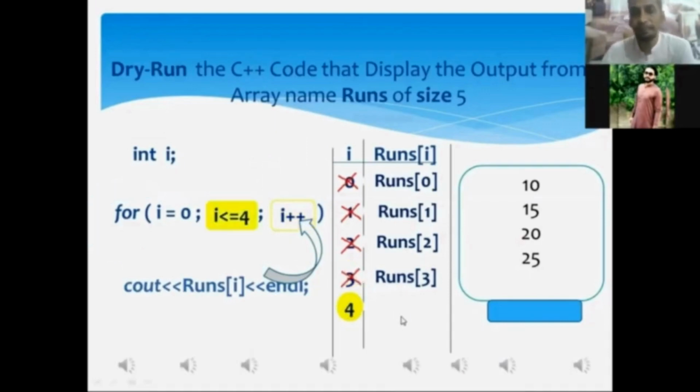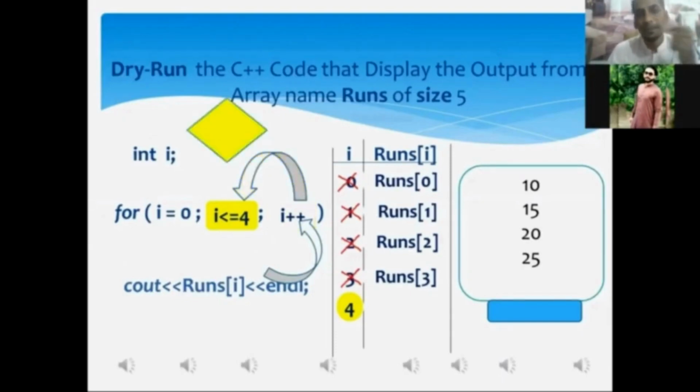After the execution of the increment statement, the control of execution will be shifted to the condition statement. Mr. Aftab, now place the current value of I, that is 4, in the condition. What will this condition become? 4 is less than or equal to 4. Tell me whether this condition is true or false. This condition is true, sir. Your answer is correct. This condition is true.